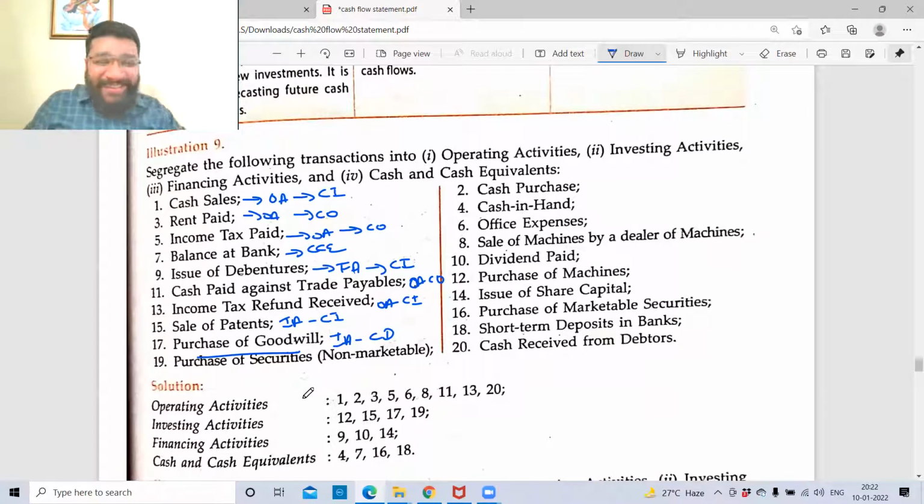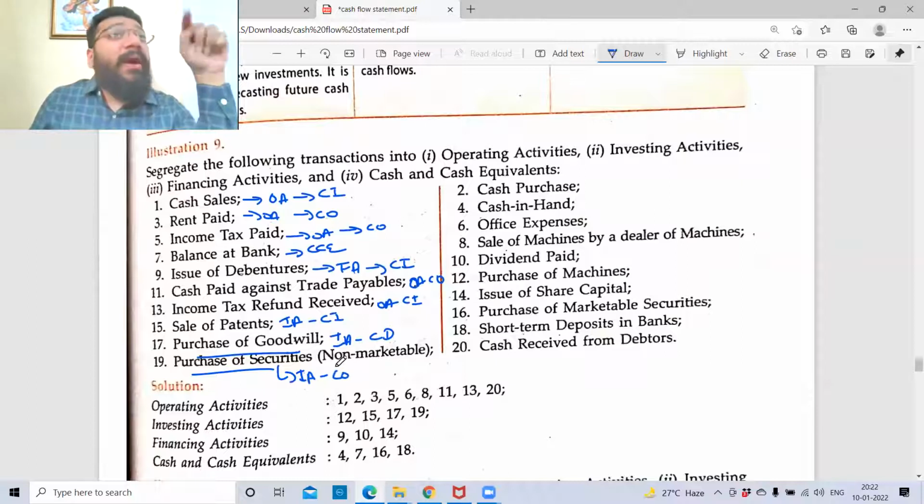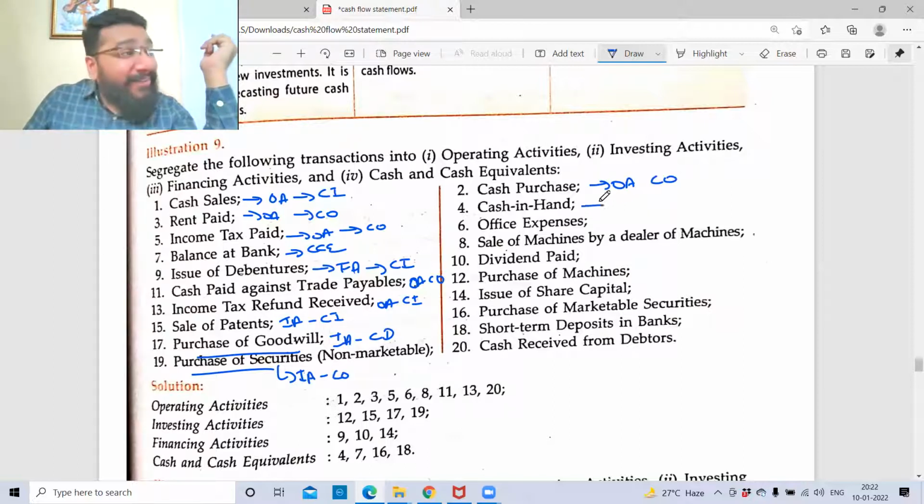Purchase of securities, non-marketable. Investment activity, cash outflow, non-marketable. Marketable would be cash and cash equivalent. Cash purchase. Operating activity, cash outflow. Cash in hand is cash and cash equivalents. Office expenses. Operating activity, cash outflow.